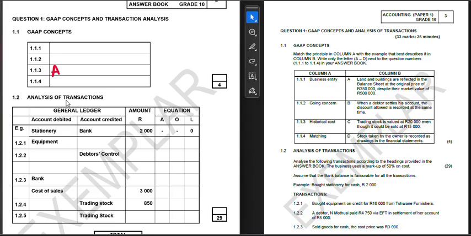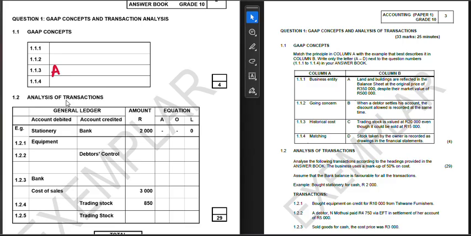B says, when a debtor settles his account, the discount allowed is recorded at the same time. Now, is this going concern? No. Is this business entity? No. It can be historical cost, but already we have done that. So this must be matching. Now, you don't just write a guess. You must understand what that is.